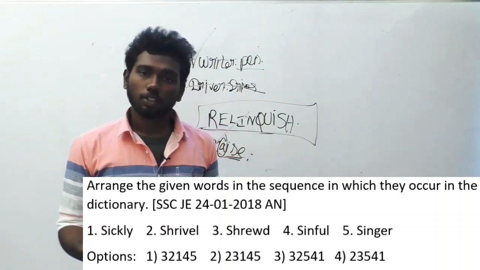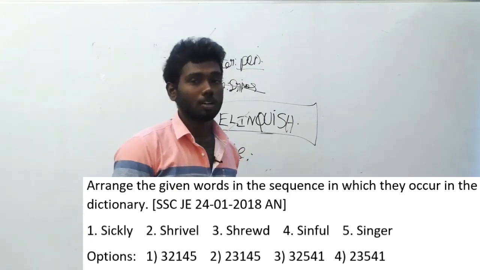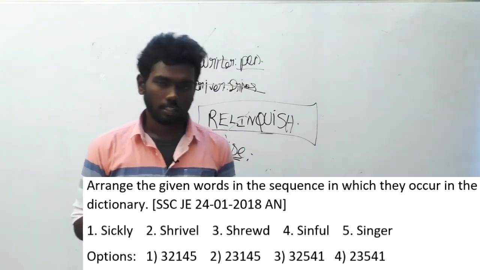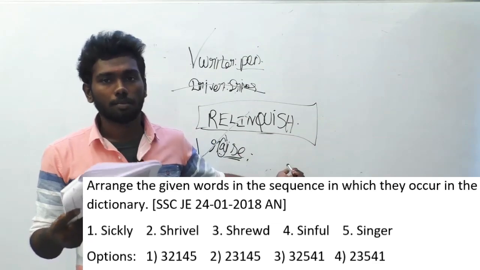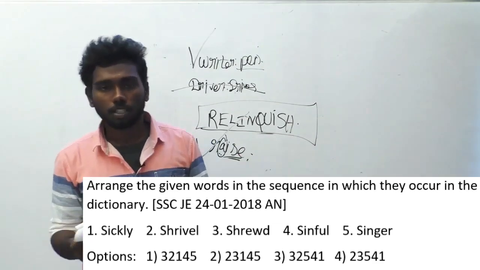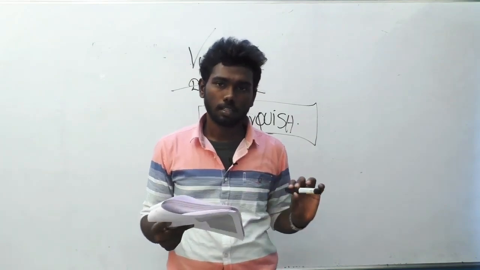And I think you can solve it very easily here because we have solved lots and lots of questions in dictionary sequence. I will say the answer option, and you can just make a sequence with the alphabets present in the words. And the answer option is option A, 3, 2, 1, 4, 5. Okay guys, is it easy?